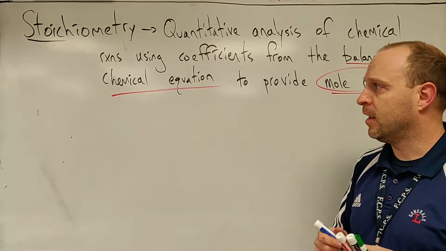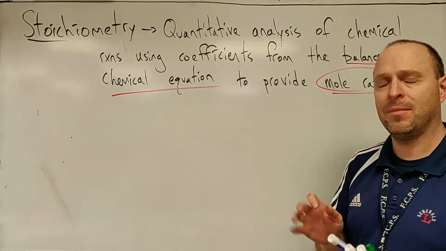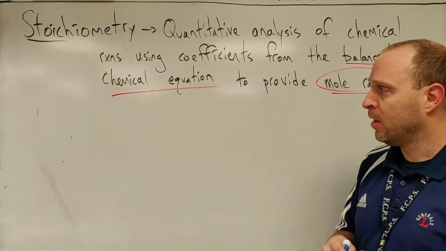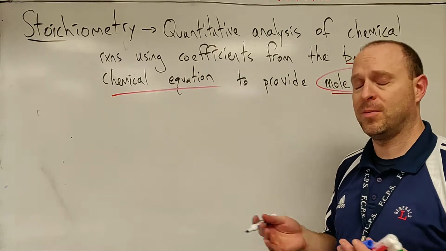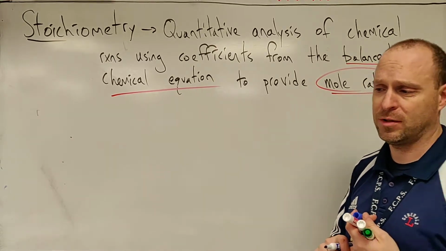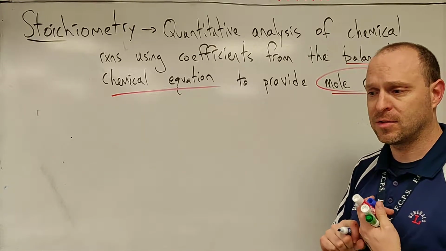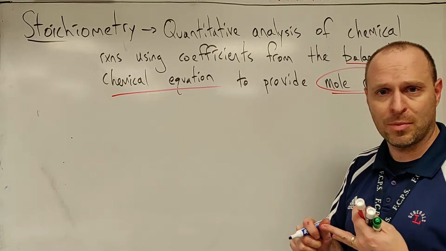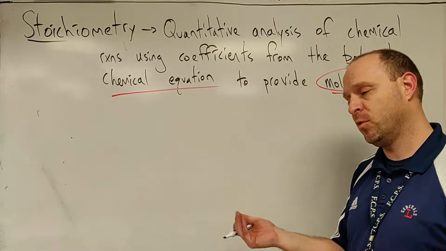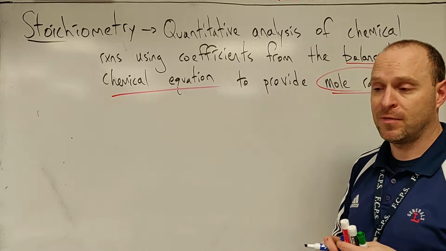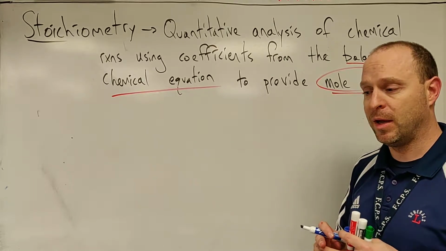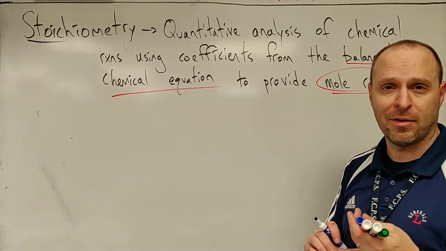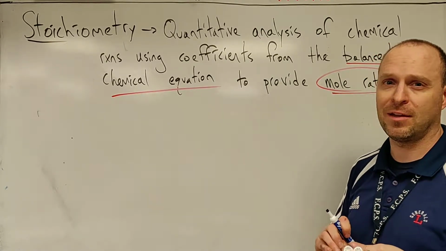But one of the things that I like to emphasize is the idea that the mathematical difficulty in stoichiometry is a strictly psychological hurdle. So if we were to talk to someone about recipes and cooking, everybody can understand how it works. If you have something as simple as making a pitcher of Kool-Aid, 2 quarts of water, 1 cup of sugar, 1 packet of Kool-Aid, you've got a pitcher full of Kool-Aid. And if somebody said to you, oh, you need to make enough Kool-Aid to fill 3 pitchers or whatever, you'd say, okay, well, I've got to multiply everything by 3. And that's the basis there, is you are scaling a recipe.